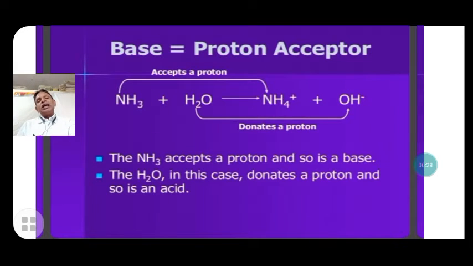Now it is clear that substances or species that donate protons act as acids. The substances or species that accept protons act as bases. That is, a base is a proton acceptor and an acid is a proton donor.